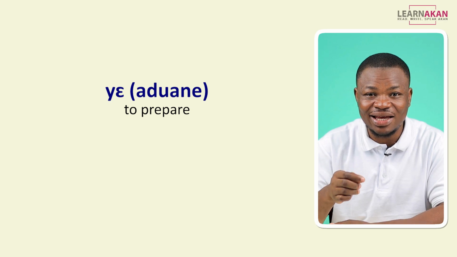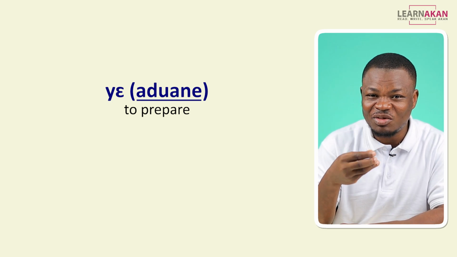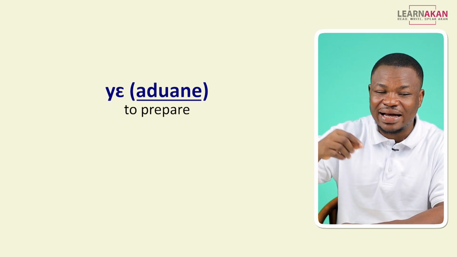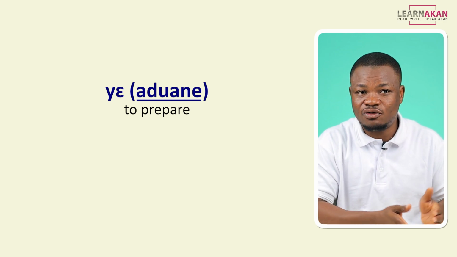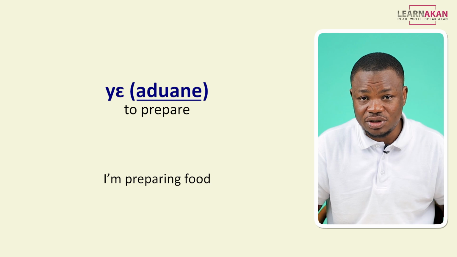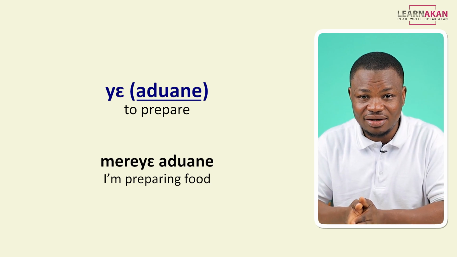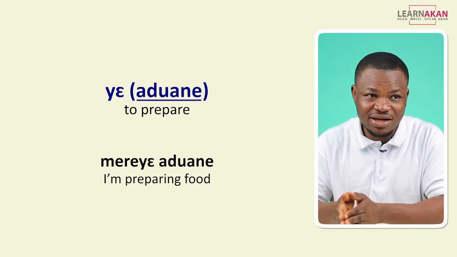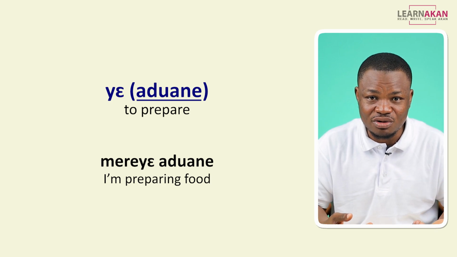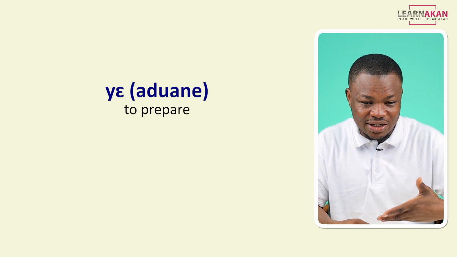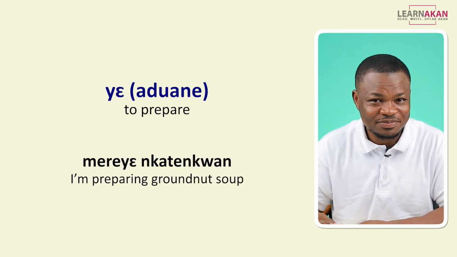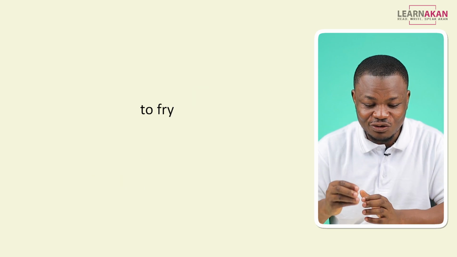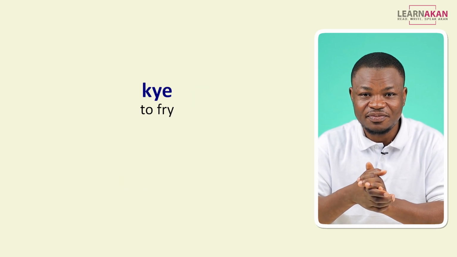Again, the ediane part is the dummy food that you add if you are not going to add exactly what it is that you are preparing. So if you are just saying I'm preparing food, then you say me ye ediane. I'm preparing food or I'm making food. But if you are going to add exactly what you are preparing, so let's say you are preparing groundnut soup, then you say mekyea nkatenkwine. To fry is che.